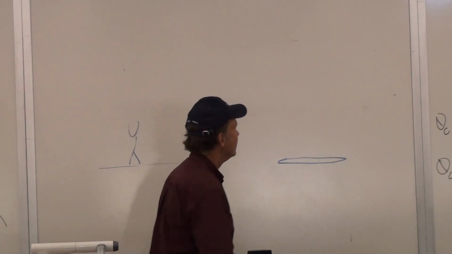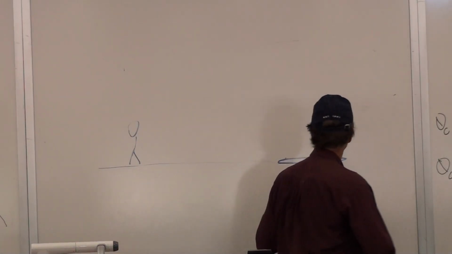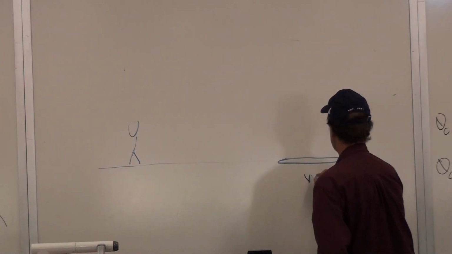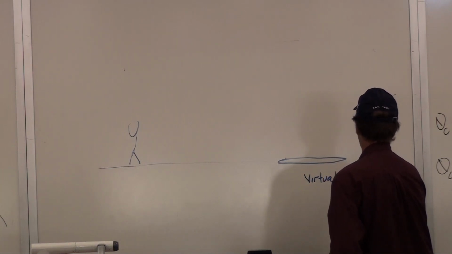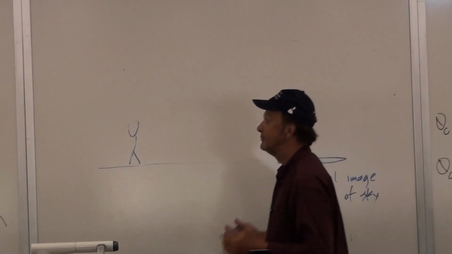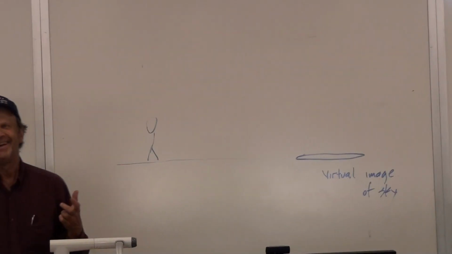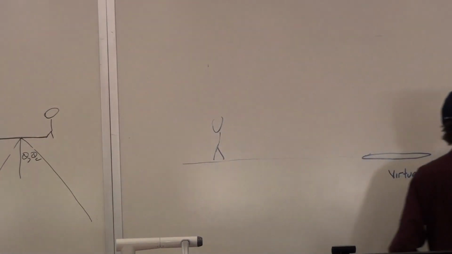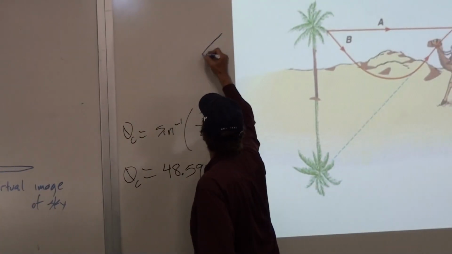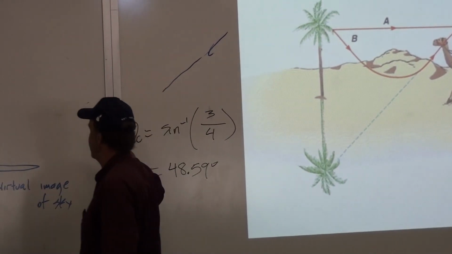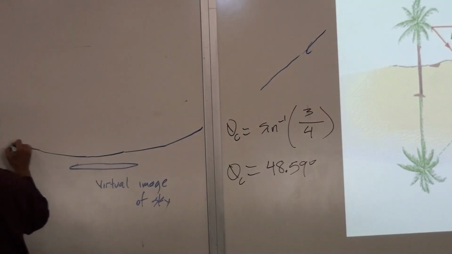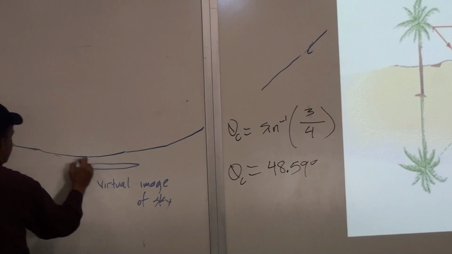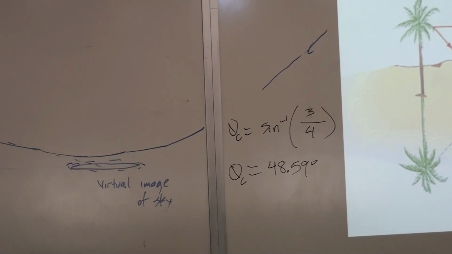But no, you're actually looking at light that's coming from the sky. So when you see this blue pool, this is a virtual image of the sky. Now there are real pools, of course. So, I mean, this isn't necessarily a mirage, but quite likely could be. And so here's the light then coming in from the sky, because the air is so hot, bends away from the normal, and then back toward the normal again. And then your eye extrapolates along straight line paths to produce the pool.